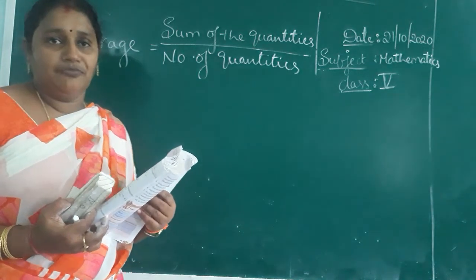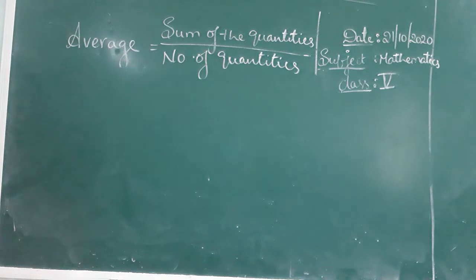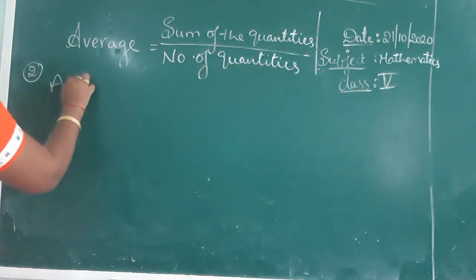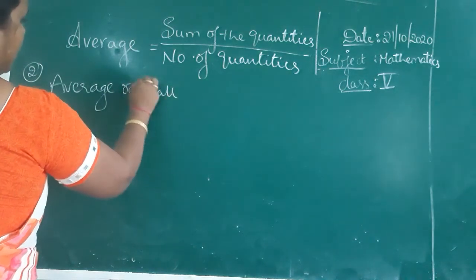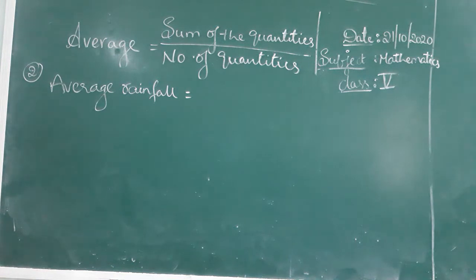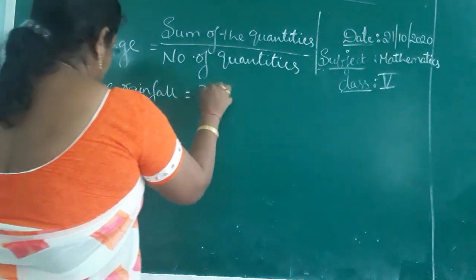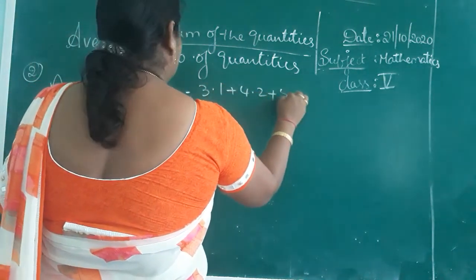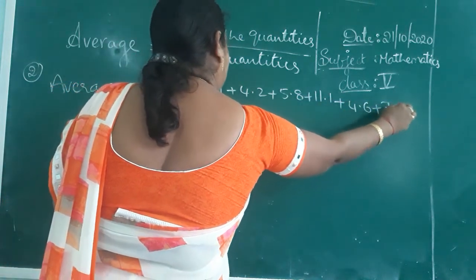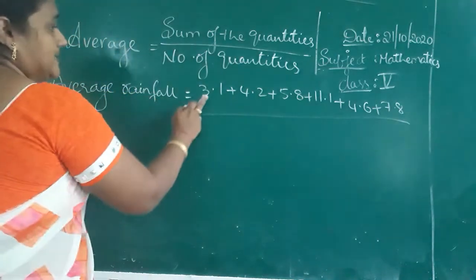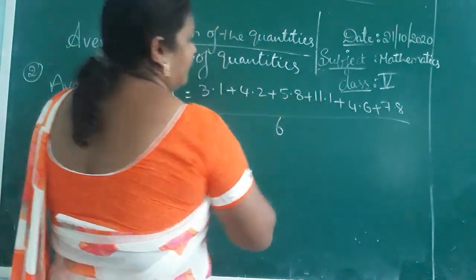First we have to find the sum of the quantities: 3.1 centimeter plus 4.2 plus 5.8 plus 11.1 plus 4.6 plus 7.8, divided by how many quantities? 1, 2, 3, 4, 5, 6 quantities, divided by 6.